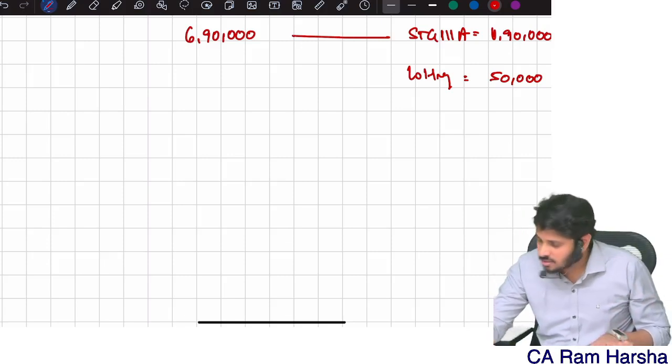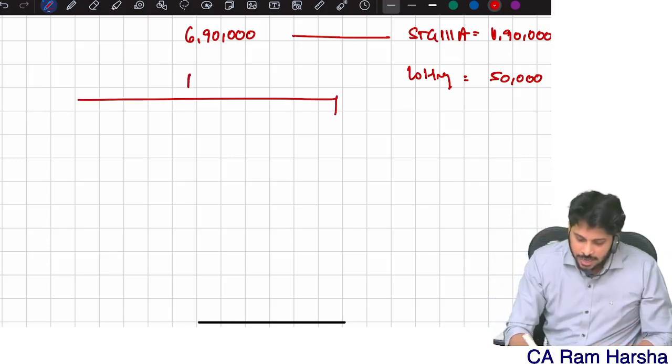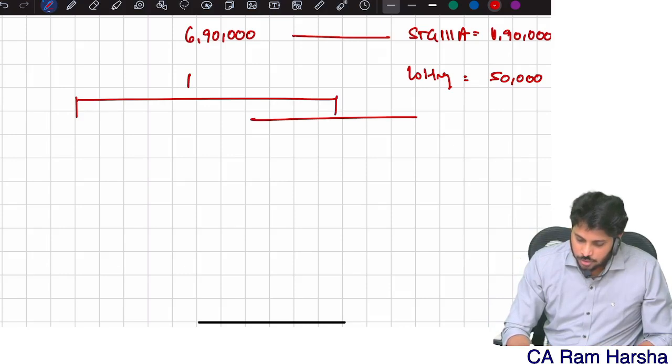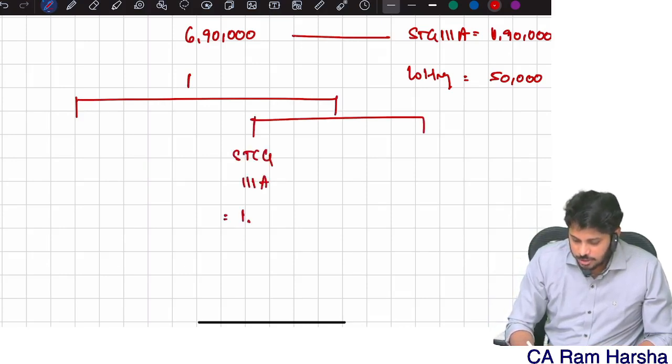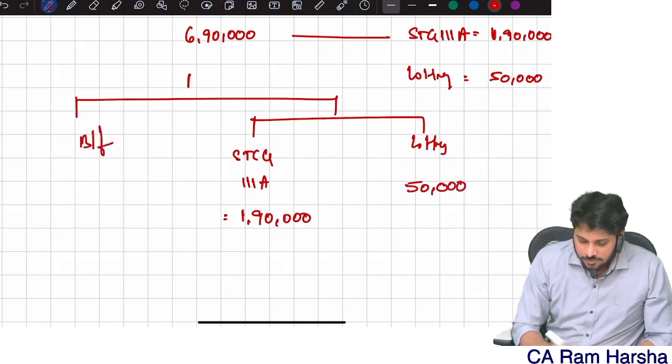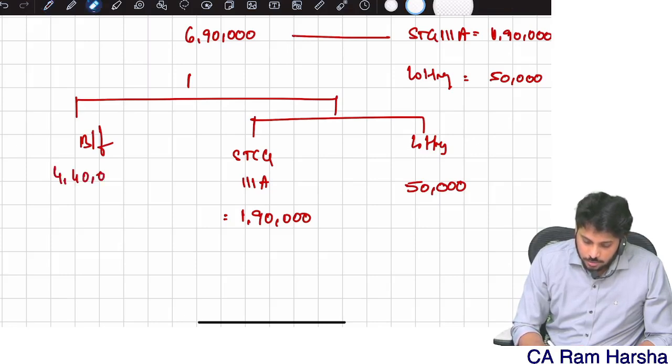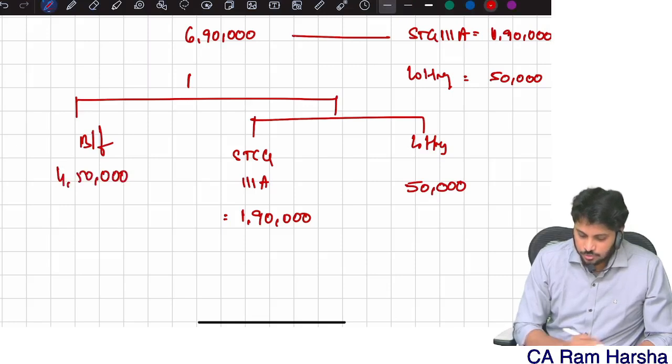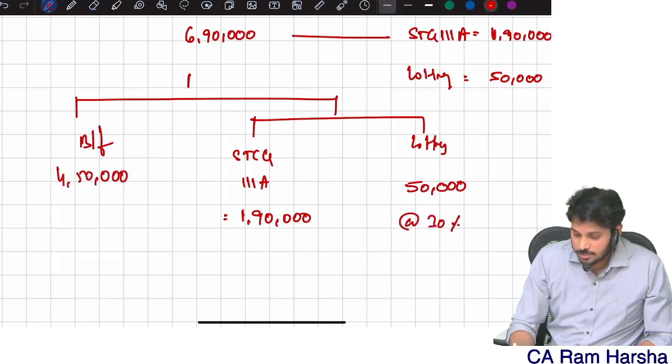So I will split the 6,90,000 into two parts: short-term capital gain 111A 1,90,000, lottery 50,000, and the balancing figure of 4,50,000, which is taxable at slab rates.